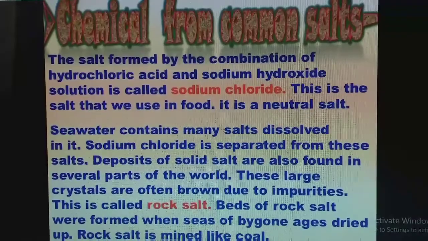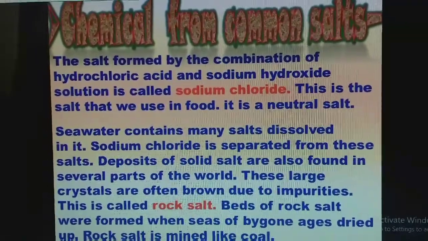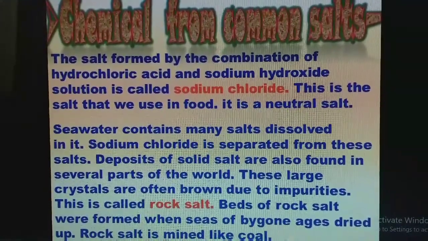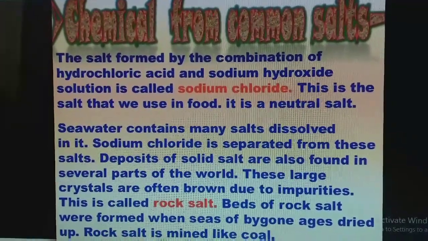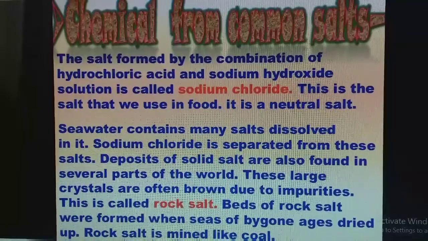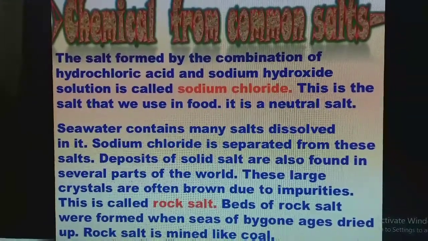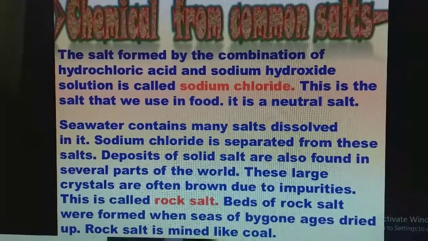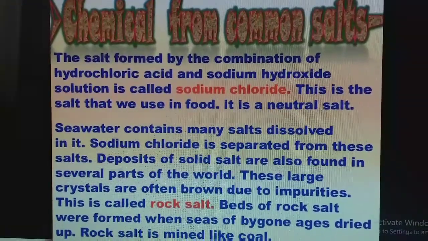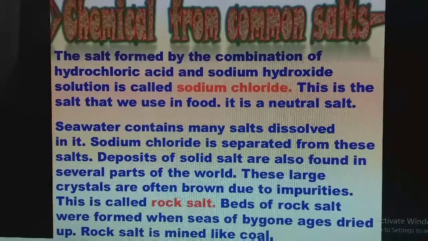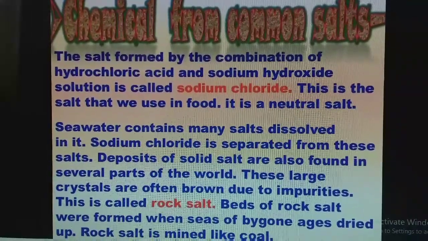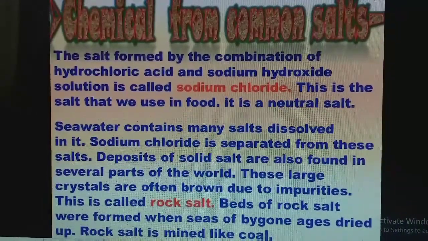And now we discuss some salts and their preparation. Number 1 is sodium chloride. The salt formed by the combination of hydrochloric acid and sodium hydroxide solution is called sodium chloride. Hydrochloric acid is a strong acid and sodium hydroxide is a strong base. You get the salt NaCl. This is the salt that we use in our daily life, in our food. It is a neutral salt.